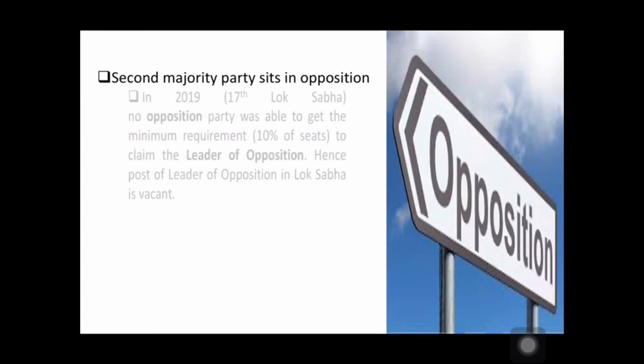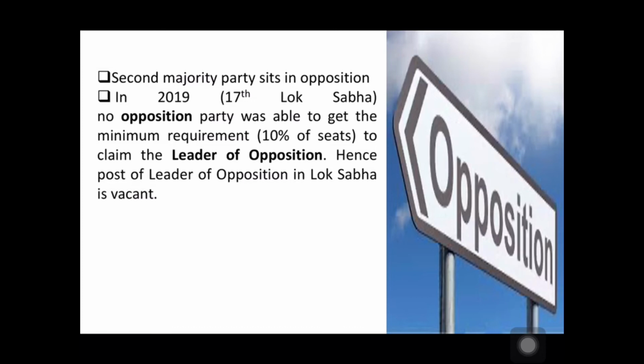Similarly, as we have a government in the Lok Sabha, we have an opposition also in the Lok Sabha. The second majority party sits in the opposition and has a leader of opposition. But as we can see in the 17th Lok Sabha in 2019, no opposition party was able to get the minimum requirement, that is 10% of the total seats. So no party can claim the leader of opposition, hence the post of leader of opposition is totally vacant.